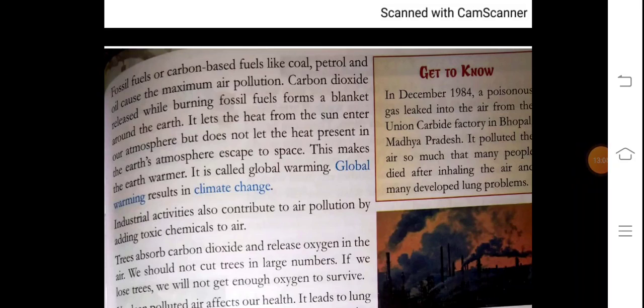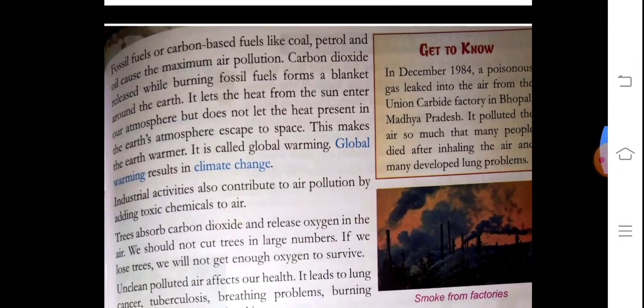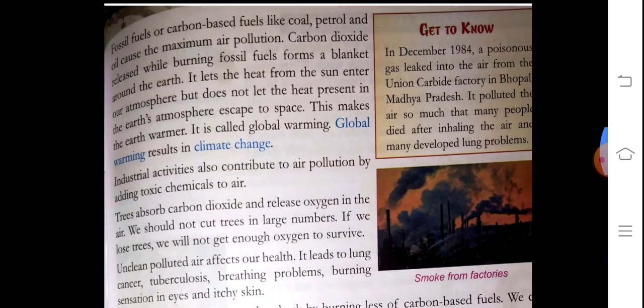Fossil fuels or carbon-based fuels like coal, petrol, and oil cause the maximum air pollution. Carbon dioxide released while burning fossil fuels forms a blanket around the earth. It lets the heat from the sun enter our atmosphere, but does not let the heat present in the earth's atmosphere escape to space. This makes the earth warmer. It is called global warming. Global warming results in climate change.